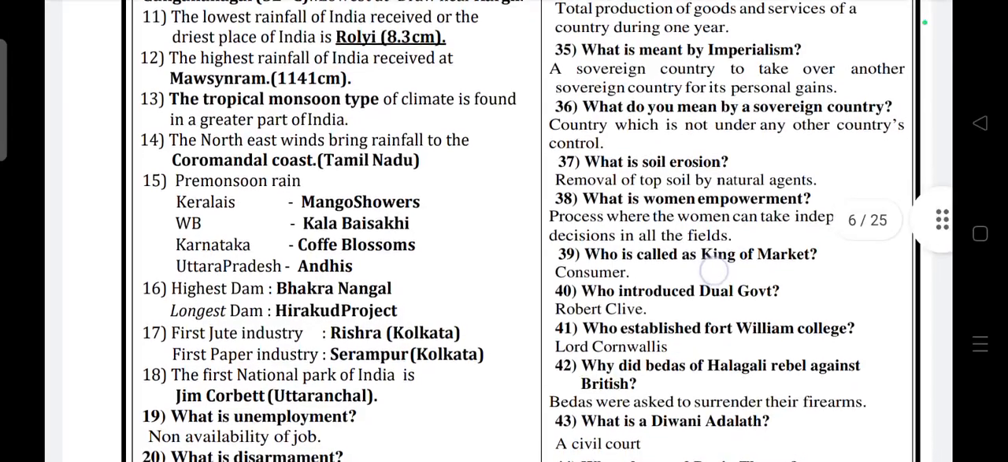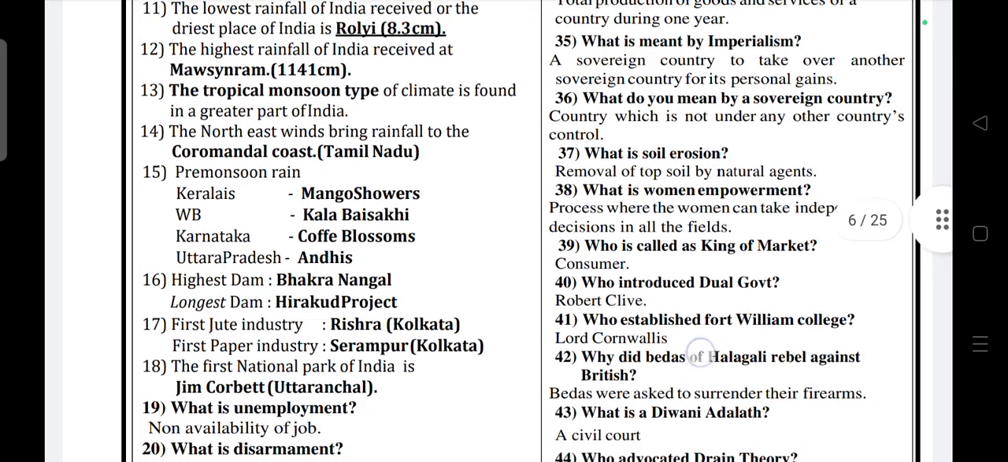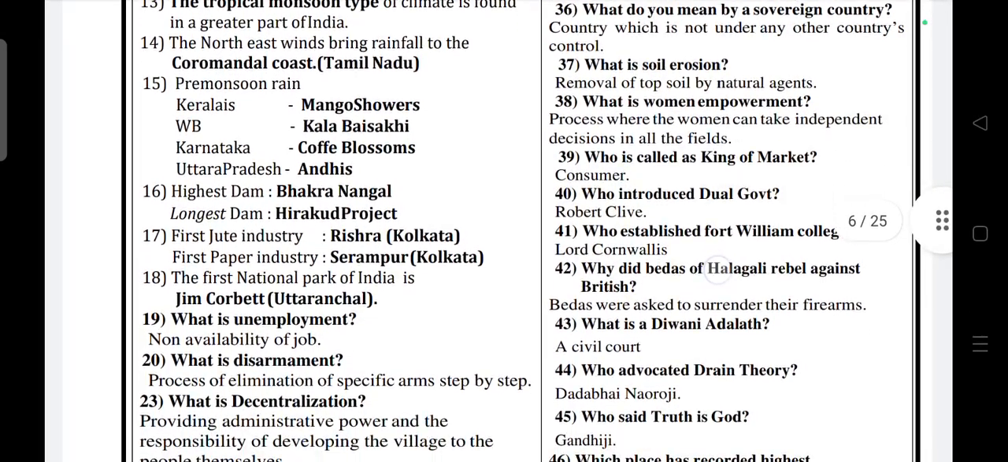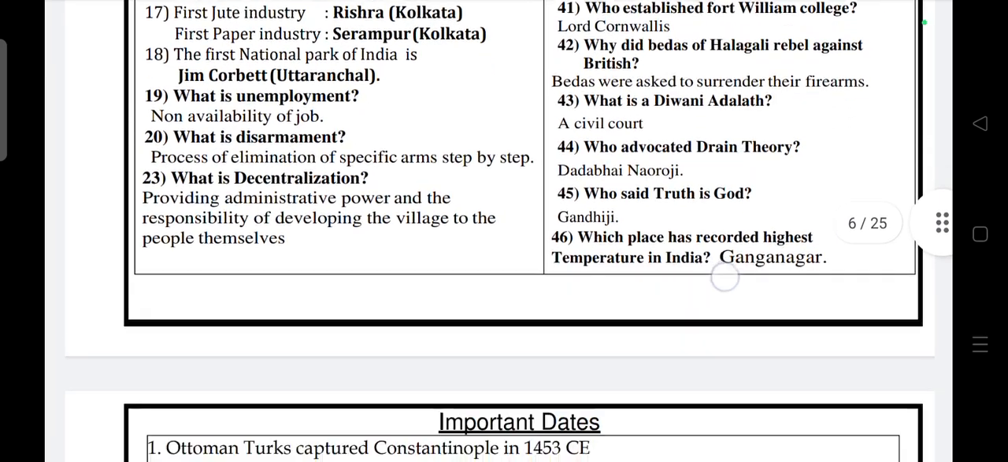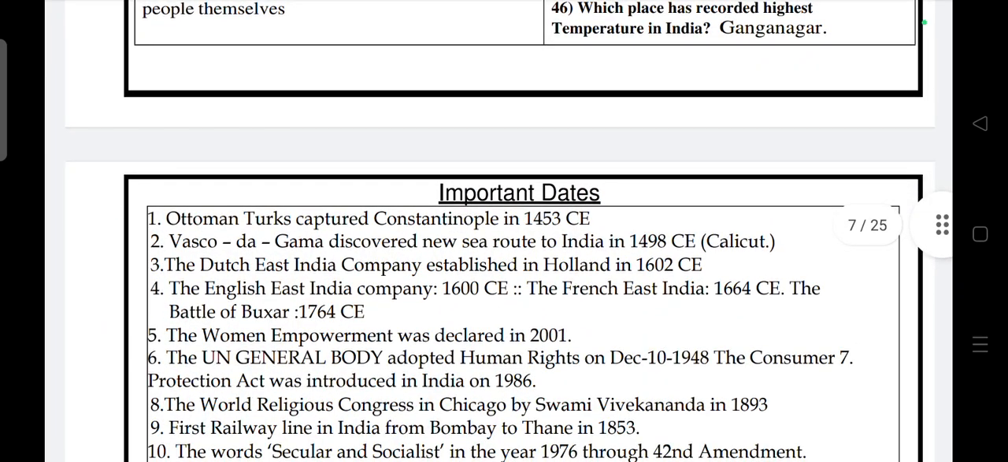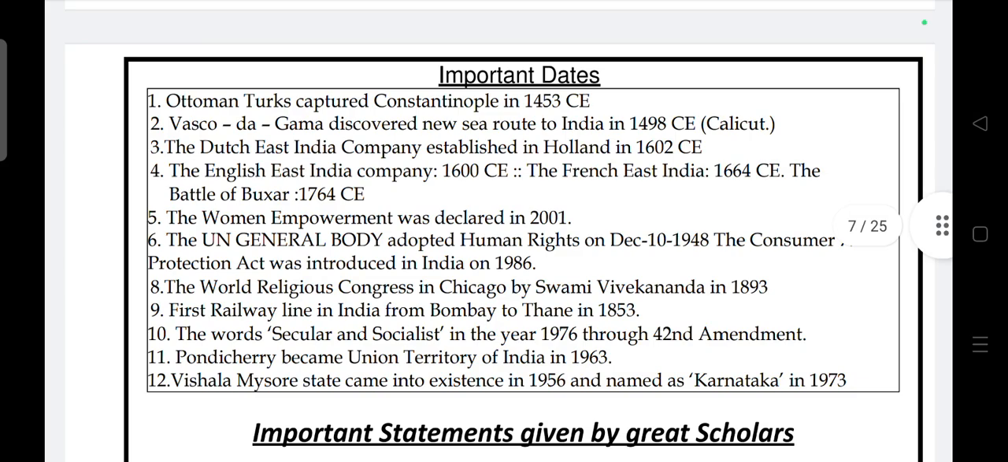What is soil erosion? What is women empowerment? Who is called the king of market? Who introduced the dual government? These are all the important 1 mark questions. Then first jute industry, first paper industry, the first national park of India. Like that, important questions are there. Then important dates you have to remember.